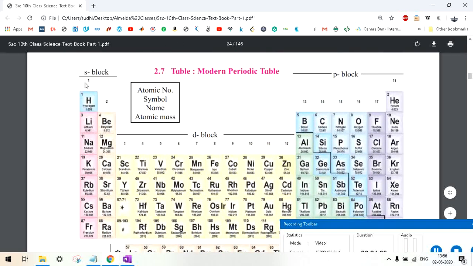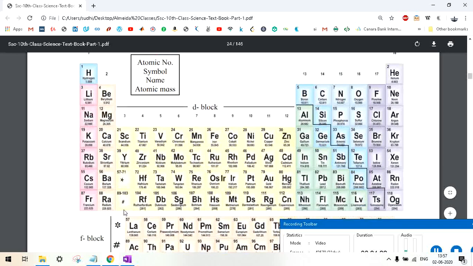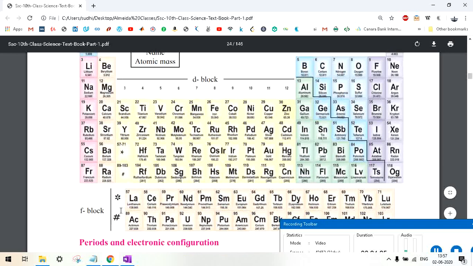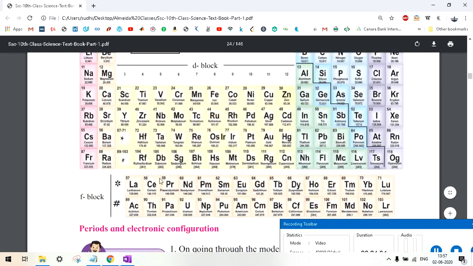So let's revise again. This is the S block, group 1 and group 2. Group 1 is alkali metals, group 2 is alkaline earth metals. This is the P block, group 13 to group 18. Group 17 is the family of halogens. It has 7 valence electrons. This one has 1 valence electron. This one has 2 valence electrons. This one is called the D block. There are 2 series, called the lanthanide and actinide series. These 2 series combined are called the F block, and the atomic numbers are 57 to 71 and 89 to 103 for the lanthanide series and actinide series respectively.